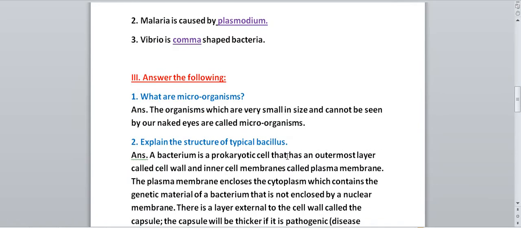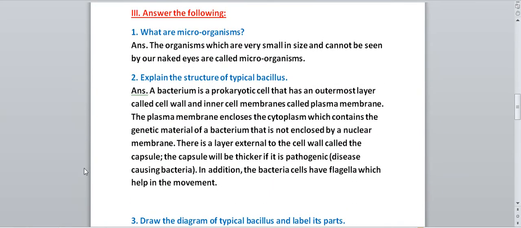Now we'll discuss the question answer. These are important from your exam point of view, so listen to it carefully. First question is, what are microorganisms? Micro means very small. So organisms which are very small in size and cannot be seen by our naked eyes are called microorganisms. From the word you can understand, micro means very small, so they are very small in size, and if they are very small, we cannot see them with our naked eyes. So these are called microorganisms. With the help of a microscope only we can see these microorganisms. So this is your first answer.